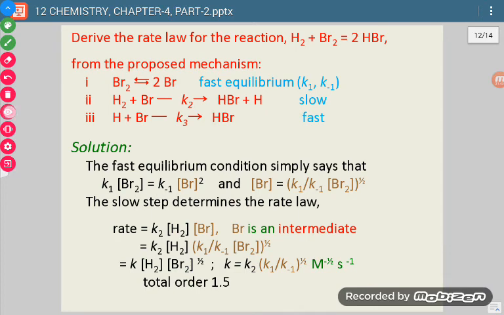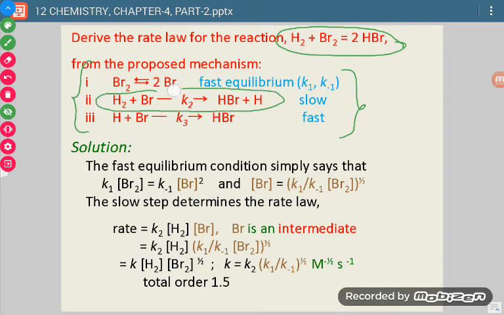Now, we come to the second type of reaction. We may be given a reaction in which there are steps like this. The question is that for this particular reaction, we have to deduce the rate law, and the mechanism is given to us. So, first of all, from the mechanism we will see the slowest step. The slowest step is the second step, in which H2 and Br are the reactants, HBr and H are the products, and K2 is the rate constant. Now, first of all, we will write the rate law just by seeing this step.